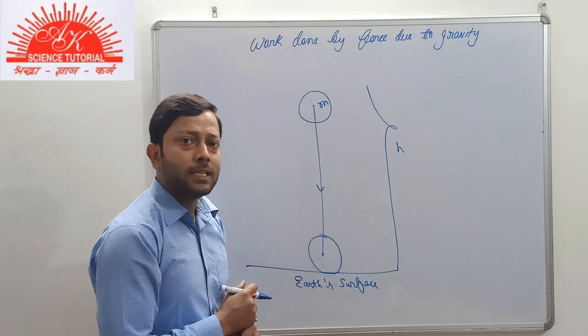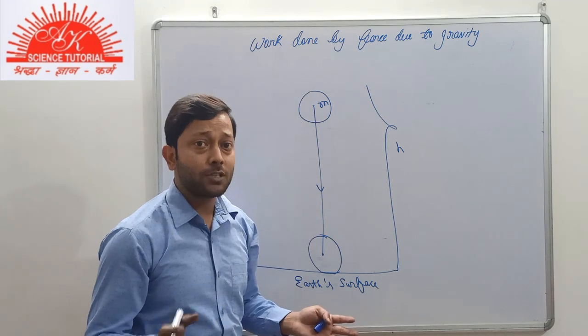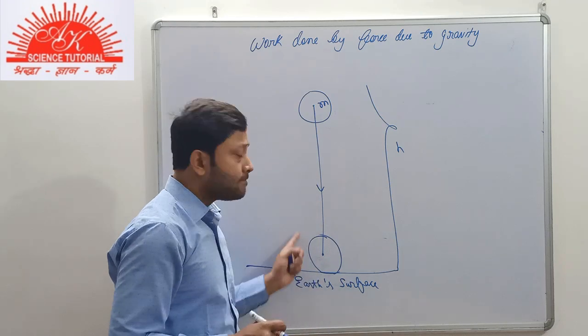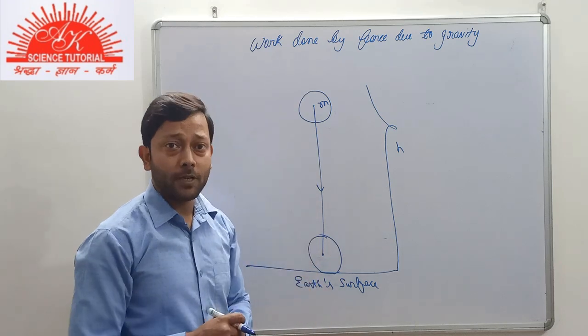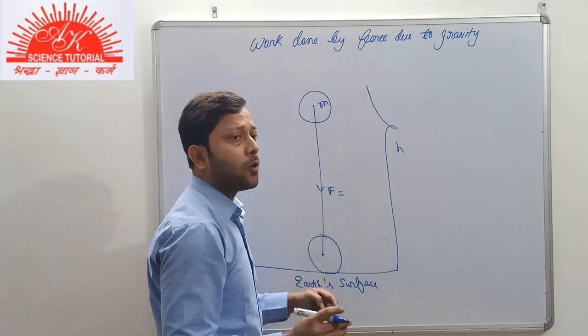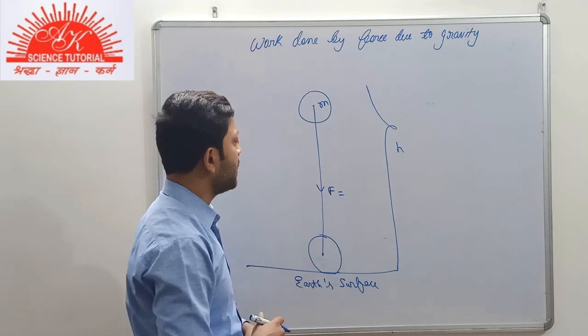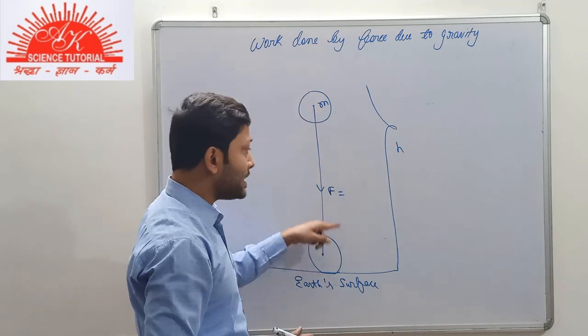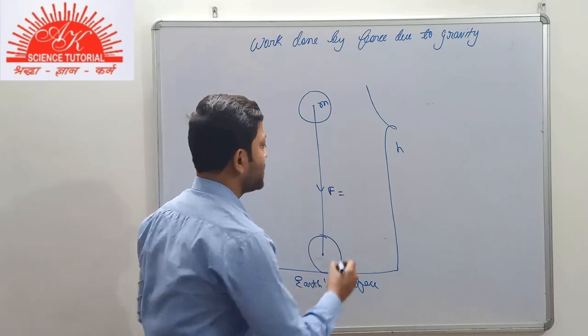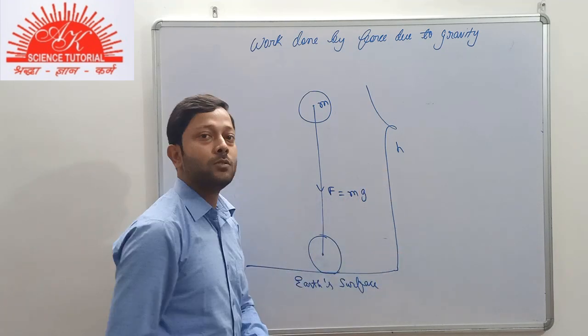What about the force that is responsible for this? Obviously, there is no external force other than the force due to gravity. So the force due to gravity is acting on the body in the downward direction. It will always be acting on any body, lighter, heavier, any body. And you know about the magnitude, that is equal to m into g.